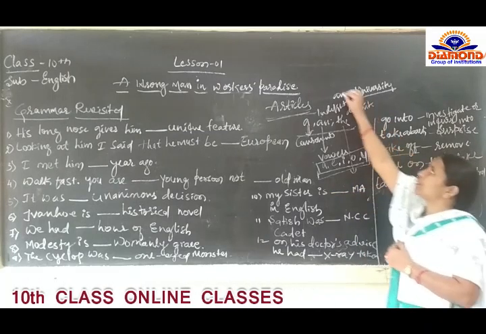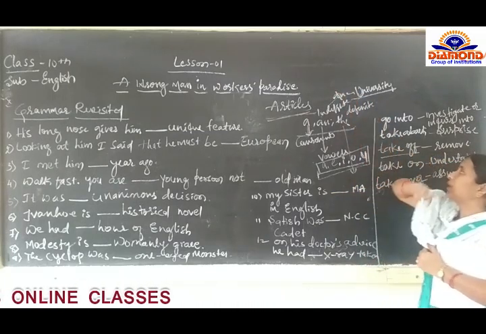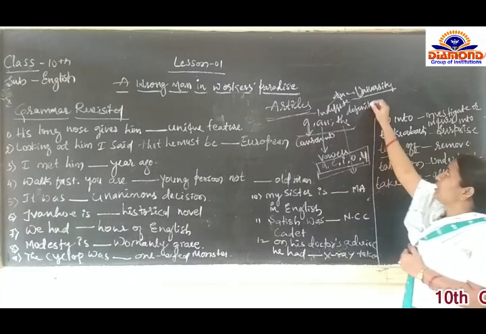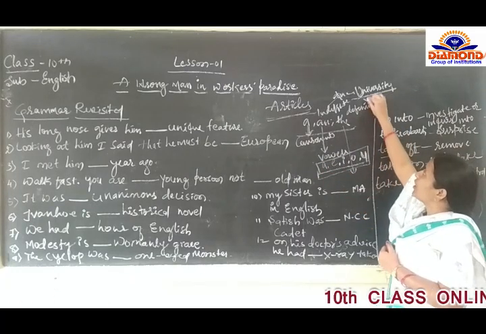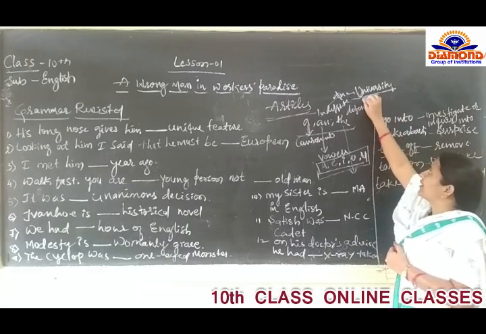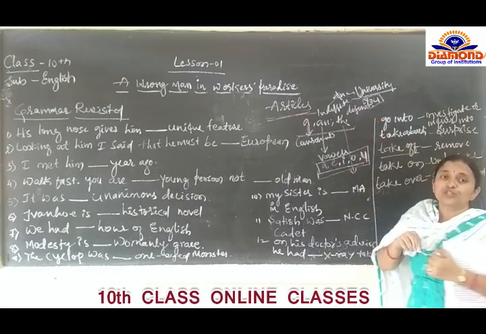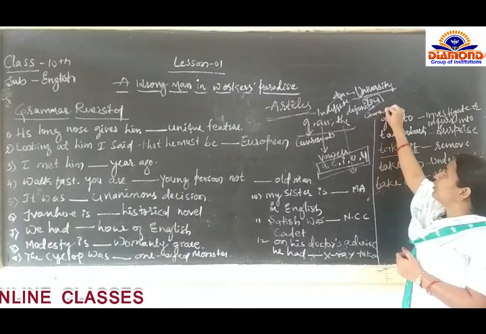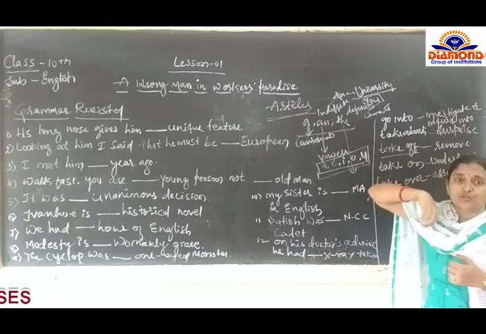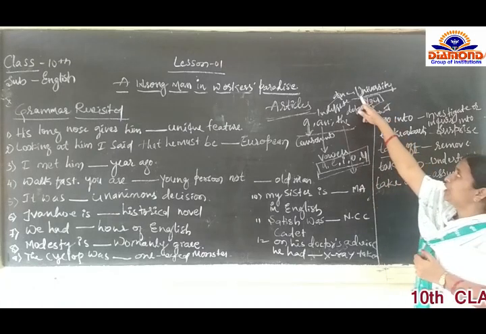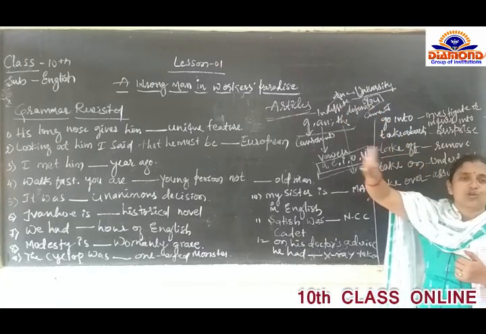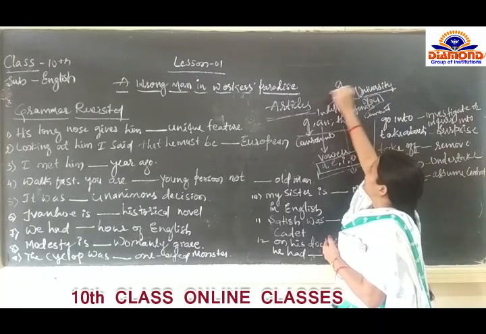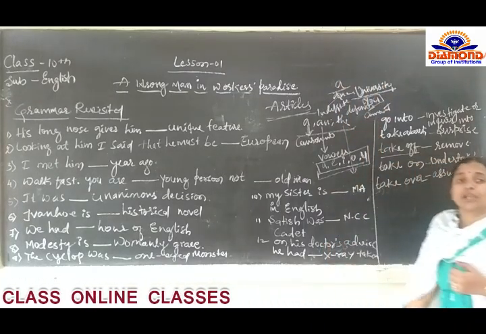But this is wrong, because what is the sound here? University has the Y-O-U sound. Y is a consonant, not a vowel. That is the reason before university, "an" is not used; "a" is used, because it is a consonant sound.